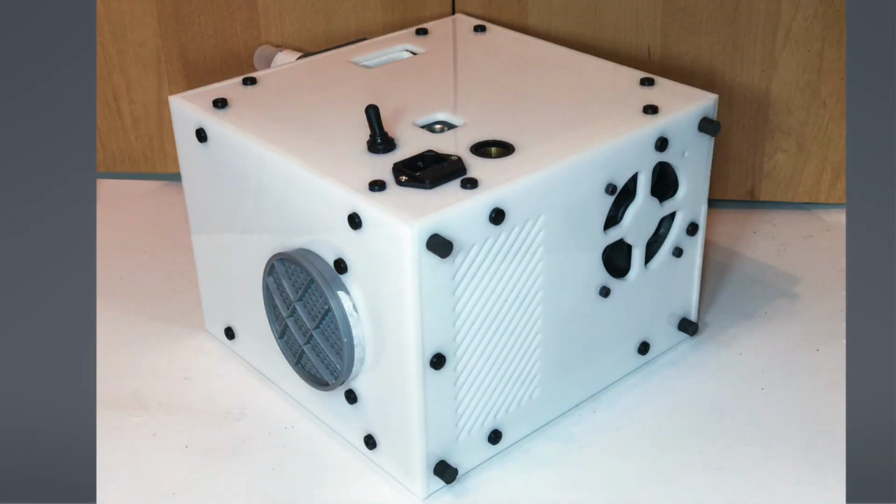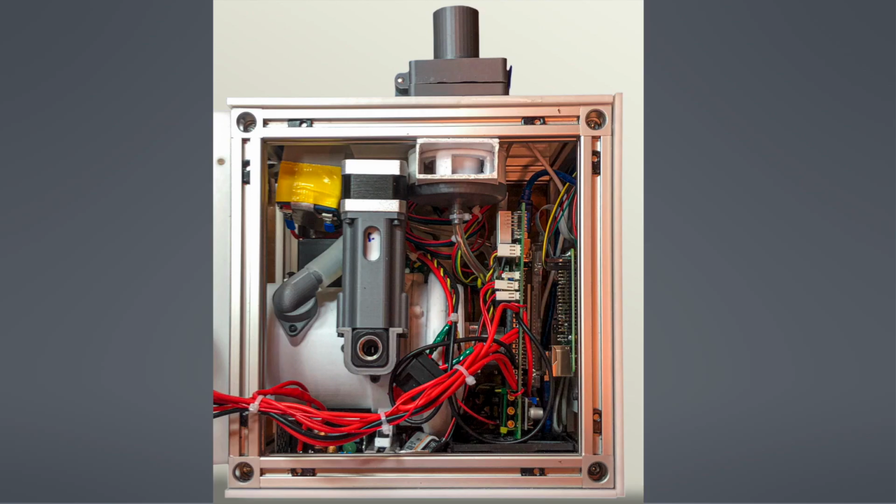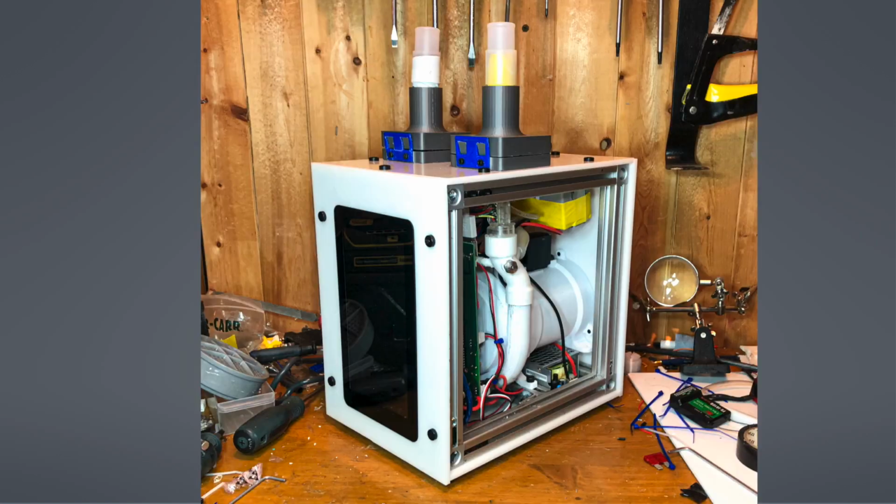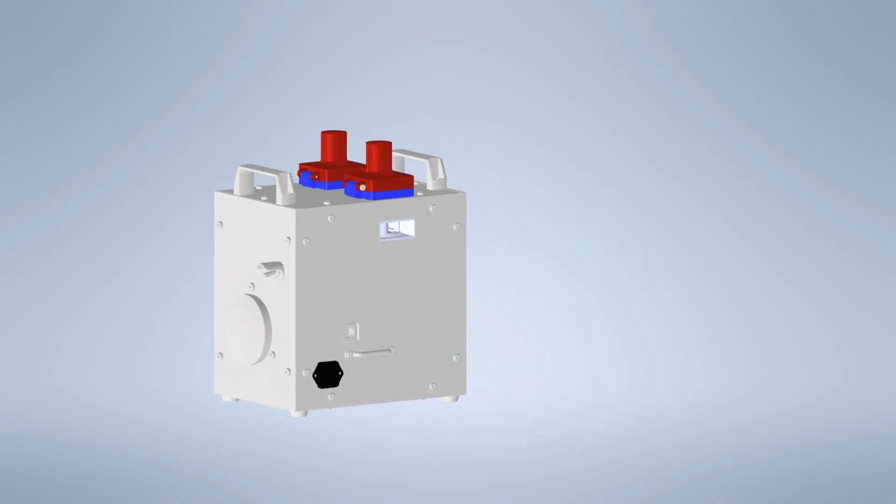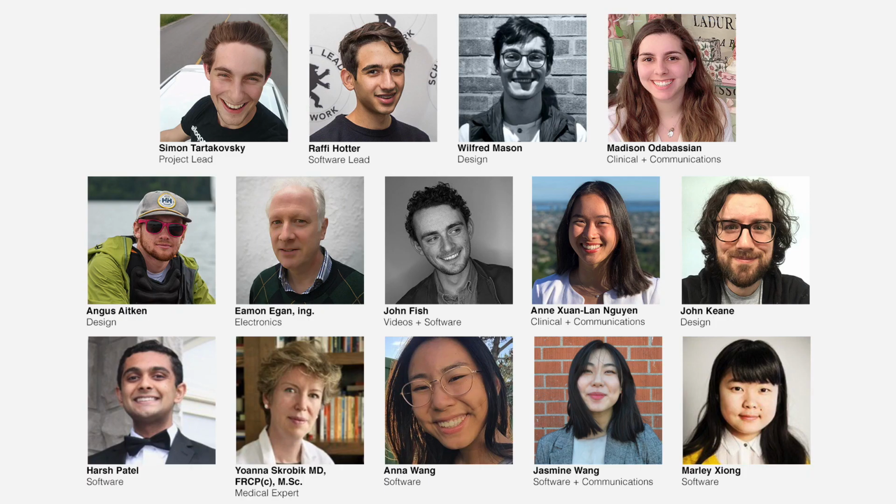Overall, this device combines 3 simple feedback sensors, oxygen, flow, and pressure, with 3 active components, servo, stepper, and blower, to achieve complex control through imaginative design and software with minimal off-the-shelf parts. As you have seen, our ventilator is modular, robust, precise, easily and cheaply manufacturable, and intuitive to use even for inexperienced operators. Our diverse Canadian team is excited to share our ventilator with the world and make an impact on the global COVID crisis.